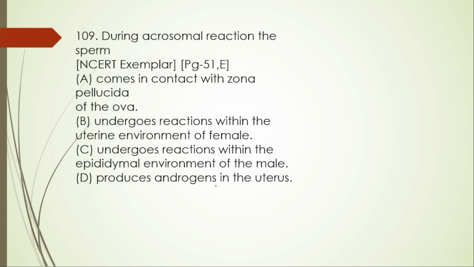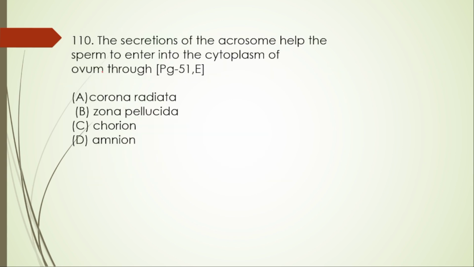Produce androgens in the uterus. So here the right option is option A. Next, 110. The secretion of the acrosome helps the sperm to enter into the cytoplasm of the ovum through corona radiata, zona pellucida, chorion, and amnion. So here the right option is option B, zona pellucida.